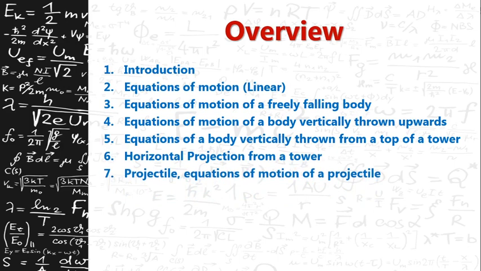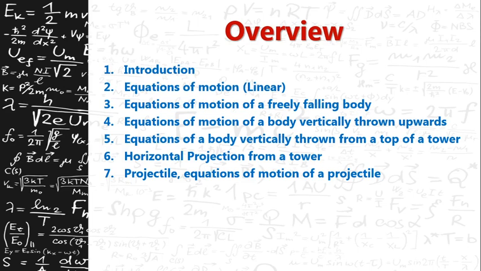Then equations of motion, that is the linear equations of motion, equations of motion of a freely falling body, equations of motion of a body which is vertically thrown upwards, equations of a body which is vertically thrown from a top of a tower, horizontal projection from a top of a tower, then projectile and equations of motion of a projectile.